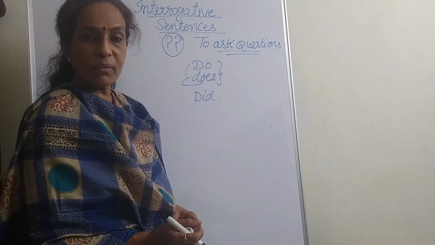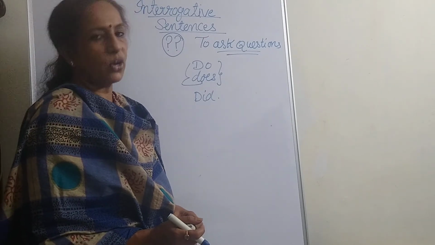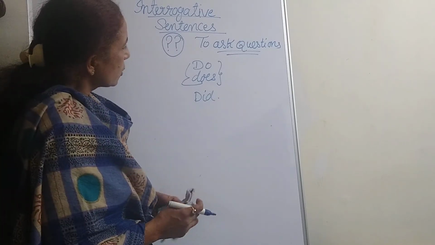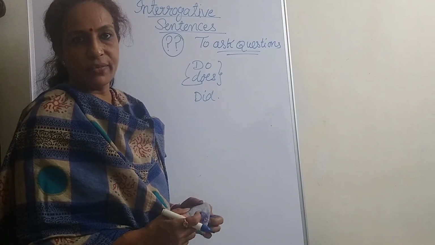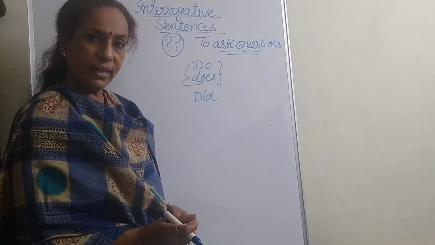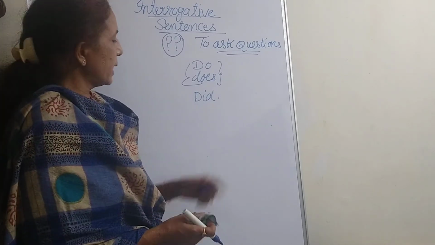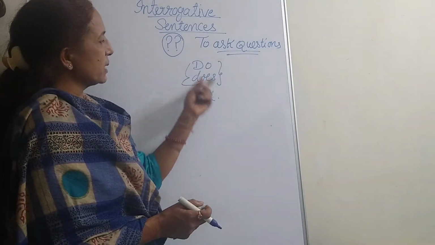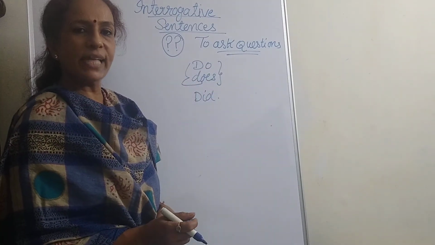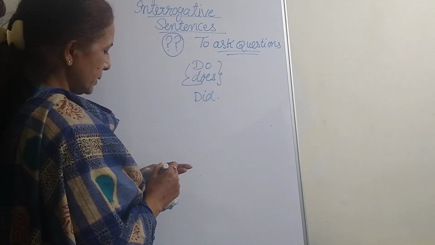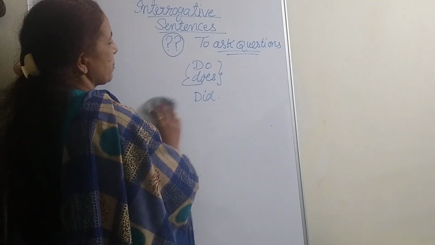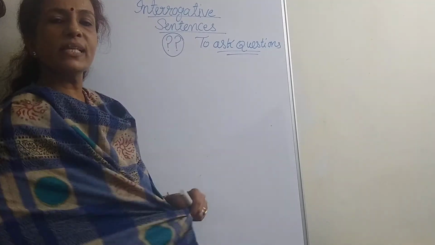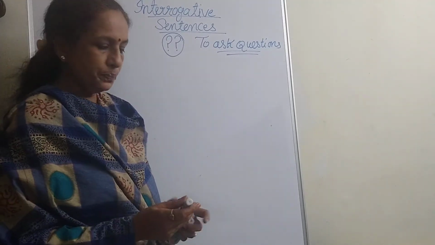Did he write the assignment? The answer will be yes or no. He goes to school every day. Does he go to school every day? So interrogative sentences are also made with the help of these words, do, does and did, and the answer is always yes or no.